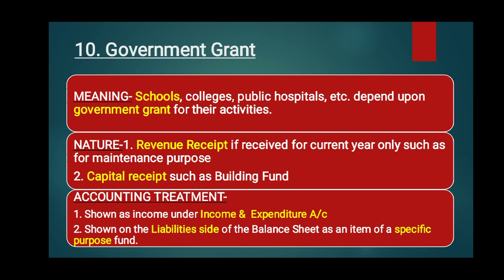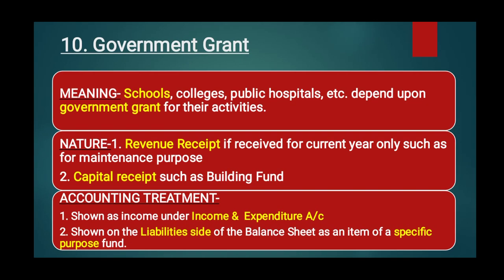Next item is government grant. We know that some schools, colleges, public hospitals depend upon government grant for their activities, and there are two types of treatment of government grant. First, it will be considered as revenue received if received for the current year only, such as for maintenance purpose, and will be shown as an income under the income and expenditure account.